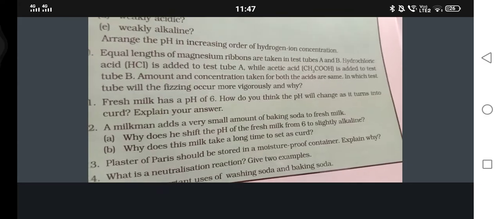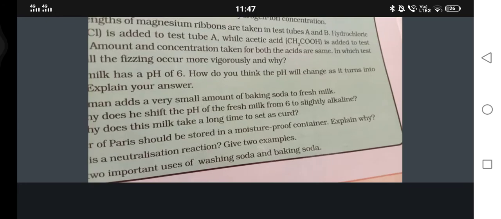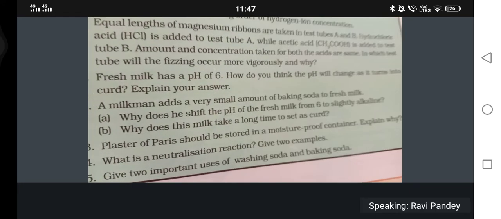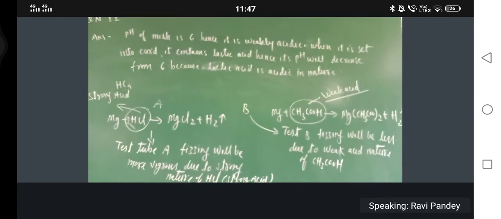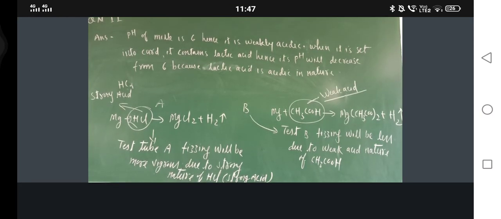Just see here. Now this question number 11. Fresh milk has a pH 6. How do you think the pH will change as it turns into curd? Explain your answer. So the pH of milk is 6, hence it is weakly acidic. When it is set into curd, it contains lactic acid. Hence its pH will decrease from 6 because lactic acid is acidic in nature. Okay? Have you got the answer or not? Now lactic acid. Okay? Have you got it?